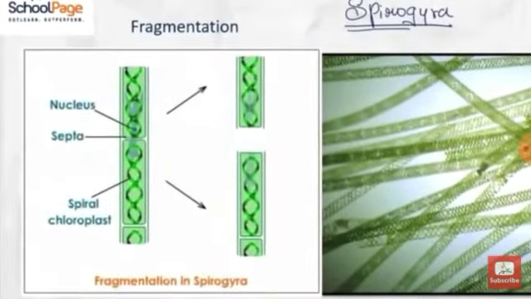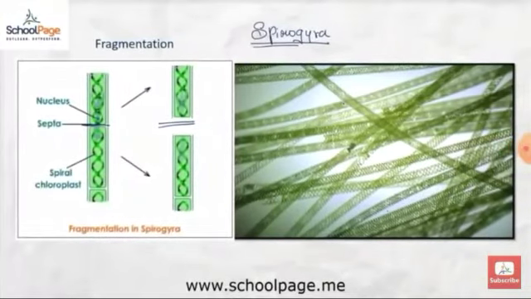This is a multicellular organism with simple body organization, so the mode of reproduction, fragmentation, is also very simple. The filaments break and in this way new organisms get formed. It is a very simple type of reproduction we observe in Spirogyra, that is fragmentation, also known as segmentation.